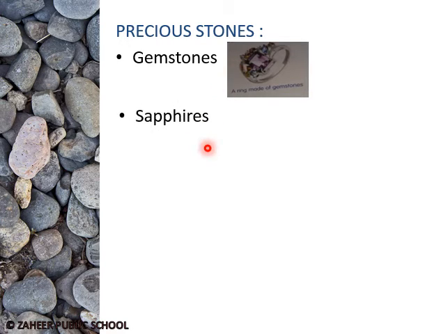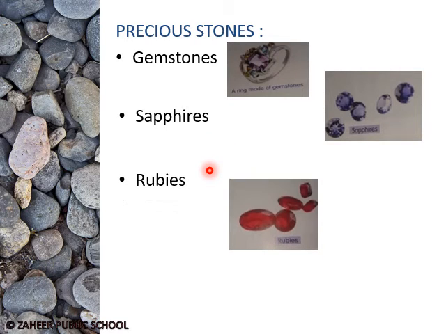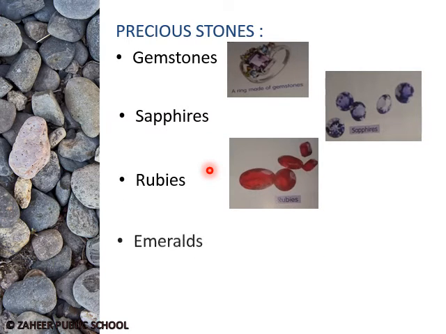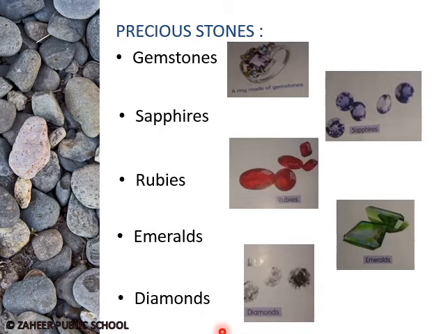Some sapphires are also used in making jewelry. Rubies, here's a picture of the rubies. Emeralds, these are the emeralds. And the diamonds, which are very hard. All are made from the rocks or minerals.